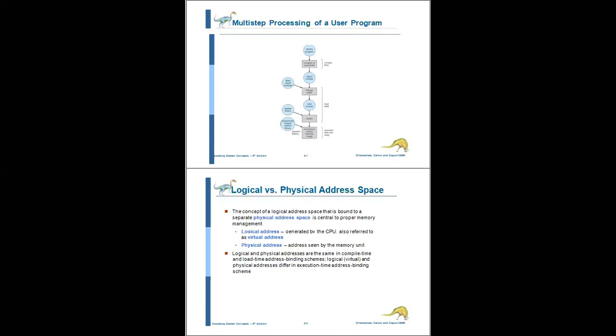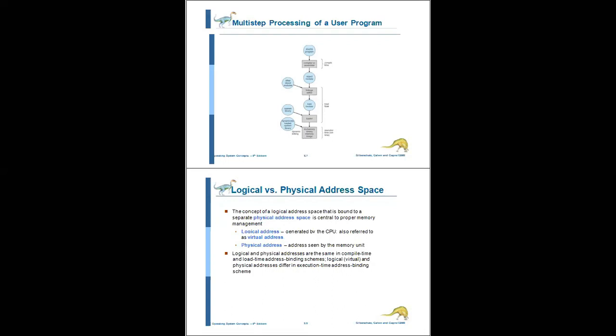The physical address and logical address are the same in compile time and load time. Both addresses are the same in compile time and load time. So that is the difference between logical and physical address space.